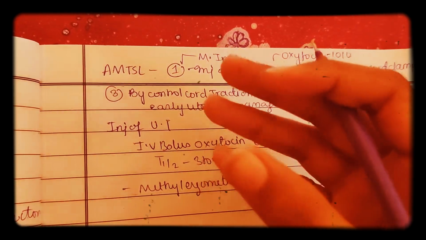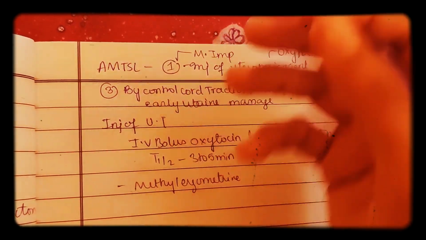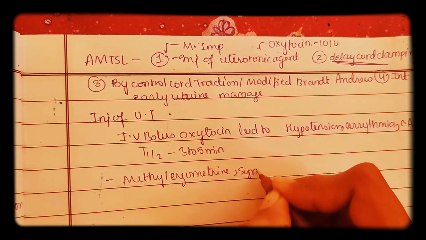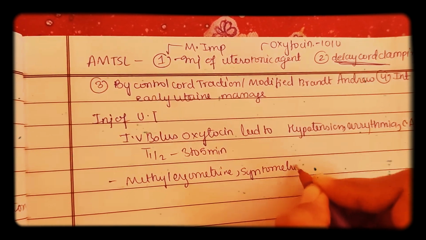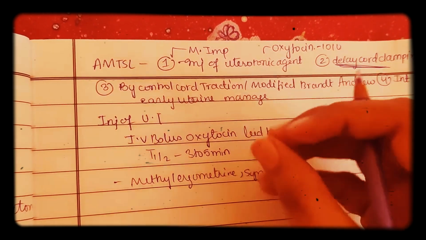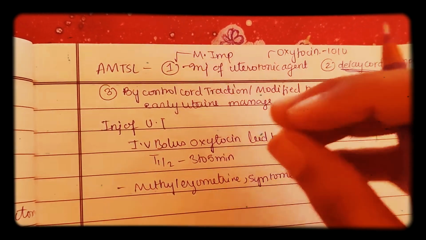It is increasing the BP, hence never given as IV bolus. So the next drug which can be used other than oxytocin is Syntometrine. Syntometrine is a fixed dose combination of oxytocin 5 units and methylergometrine 0.5 milligrams.